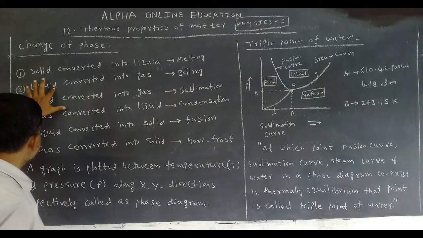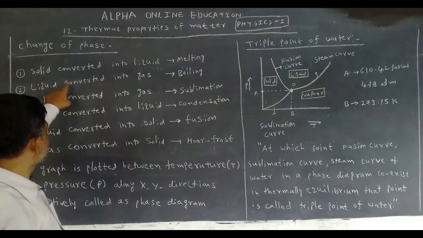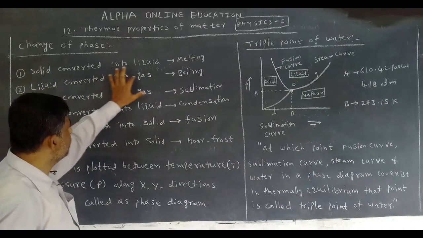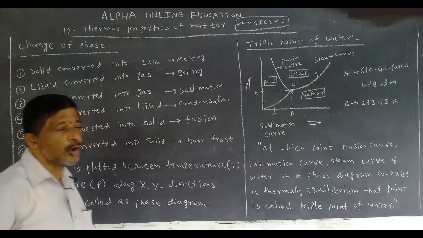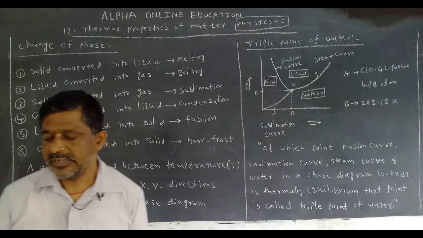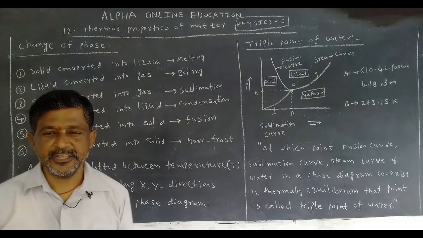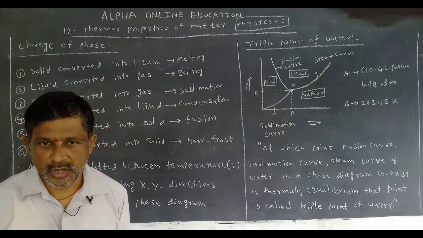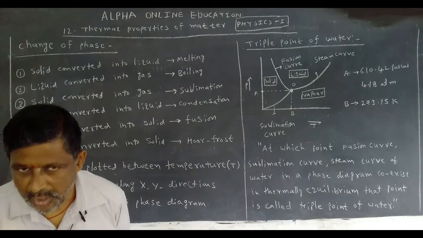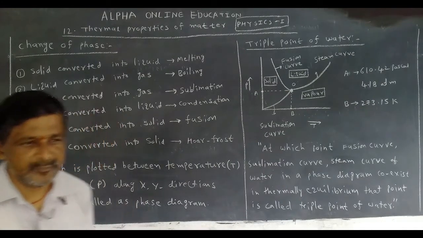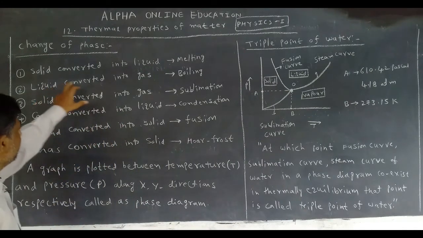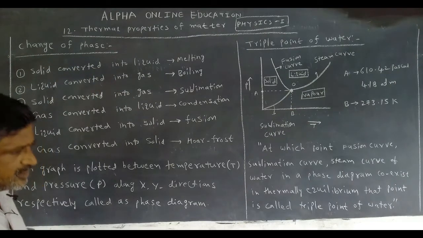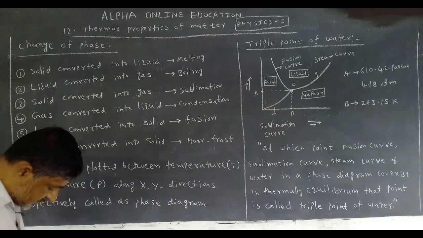When temperature increases, the liquid is also converted into gas. Liquid converted into gas is called boiling. At a certain temperature, the liquid is converted into gas. That temperature is called the boiling temperature, or boiling point. Boiling means conversion of liquid into gas. We can see this in our general life.